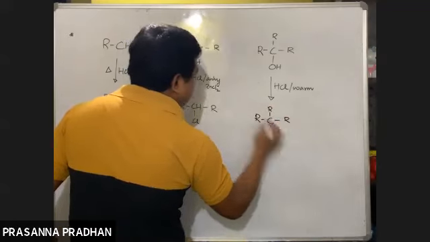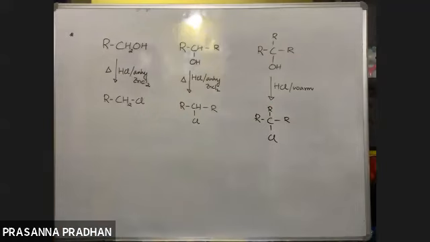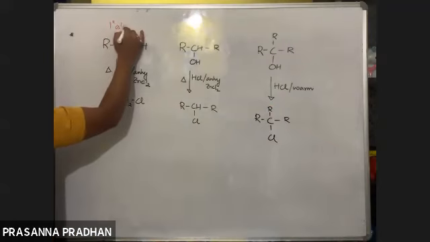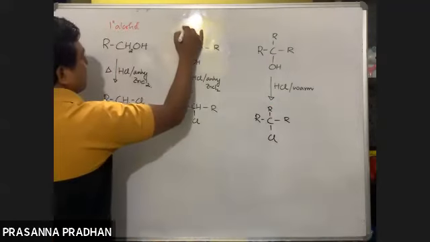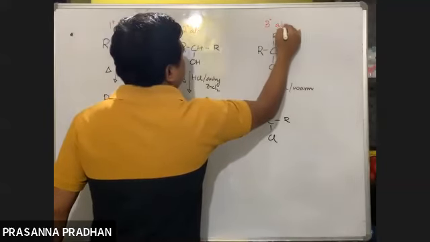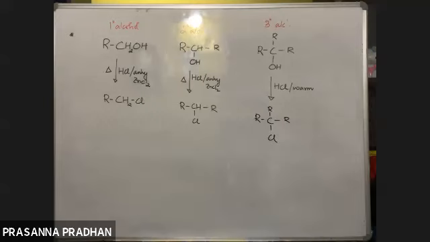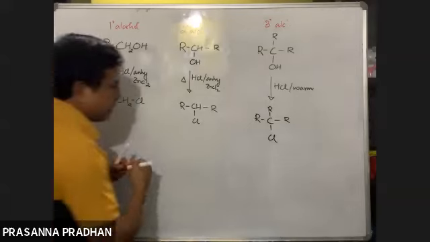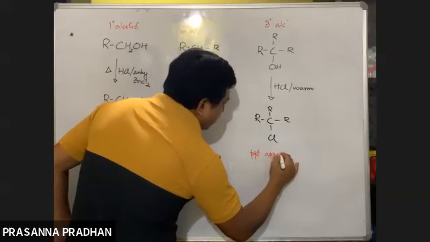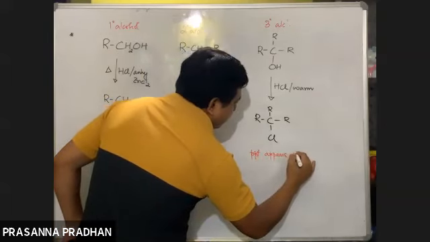So what is the difference between these three reactions? Anyone? Please tell me. This is a 1 degree alcohol, this is a 2 degree alcohol, and this is a 3 degree alcohol. What is the difference between these three reactions? You should be knowing this, we have discussed this already. So yes, they differ in the order of reactivity. Out here, the precipitate appears instantaneously or immediately.